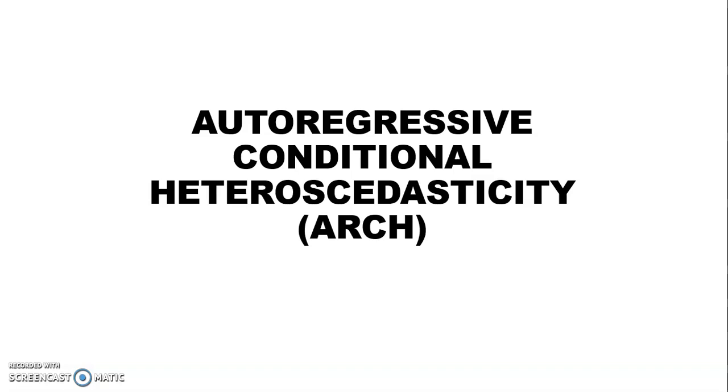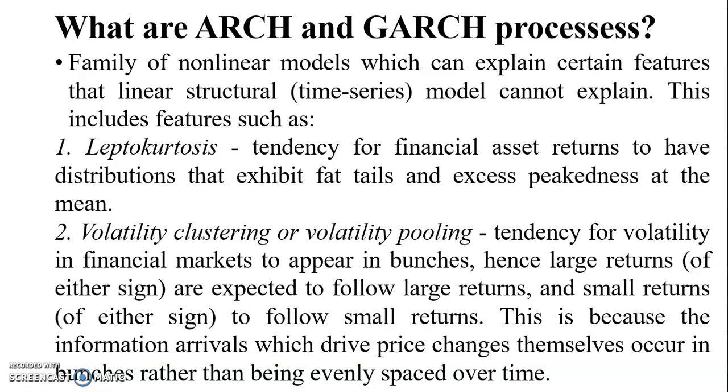Now we are going to continue with our third last lesson, which is on autoregressive conditional heteroscedasticity, or better known as the ARCH. So what are ARCH models? Remember that all the models that we've been talking about previously are linear models, but there are also non-linear models, and these are models that are able to explain features that cannot be explained by time series models.